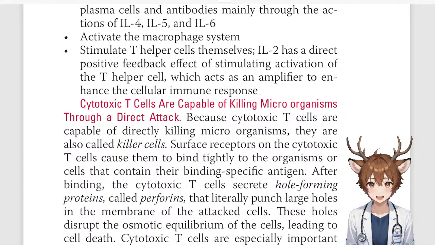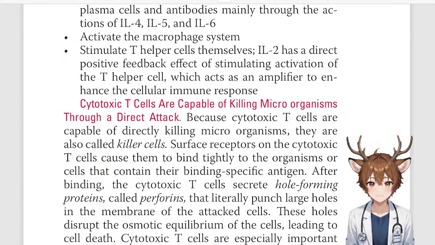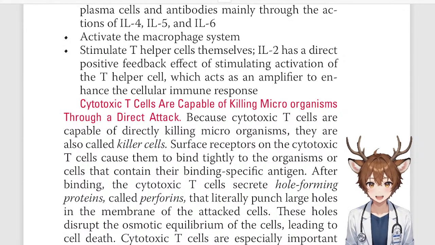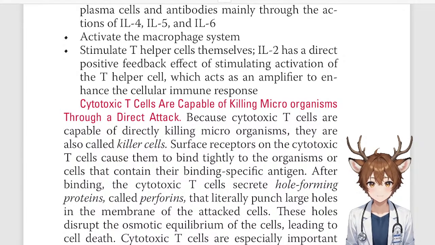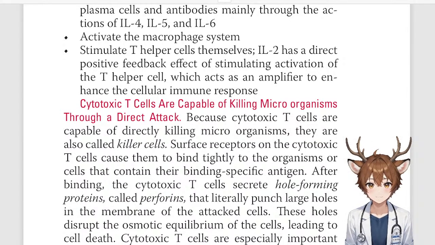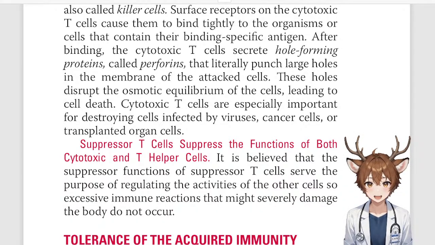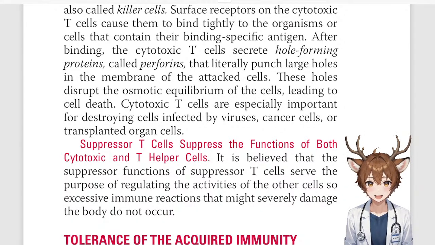Surface receptors on the cytotoxic T cells cause them to bind tightly to the organisms or cells that contain their binding specific antigen. After binding, the cytotoxic T cells secrete hole-forming proteins called perforins that literally punch large holes in the membrane of the attacked cells. These holes disrupt the osmotic equilibrium of the cells, leading to cell death. Cytotoxic T cells are especially important for destroying cells infected by viruses, cancer cells, or transplanted organs.